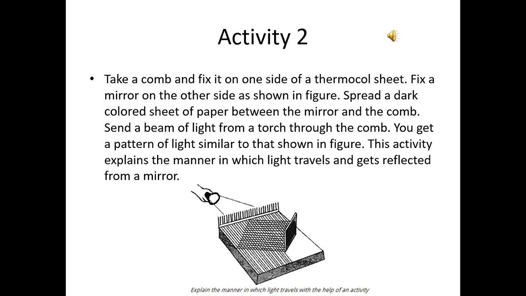Send a beam of light from the torch through the comb. You get a pattern of light similar to that shown in the figure. This activity explains the manner in which light travels and gets reflected from a mirror. You can see the rays of light falling on the mirror, and what happened? Those rays are getting reflected back. It is clearly visible from this activity.